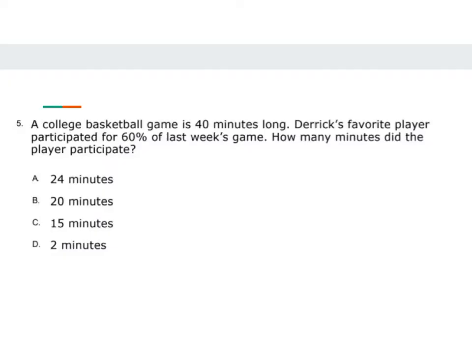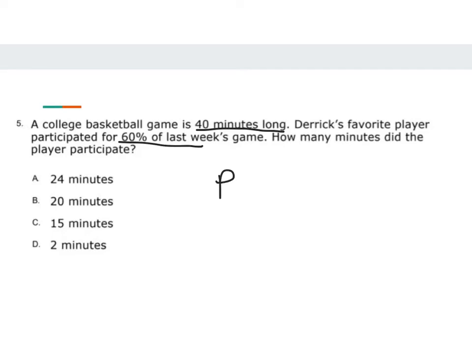So here's the first question. A college basketball game is 40 minutes long. Derek's favorite player participated for 60% of last week's games. How many minutes did the player participate? So remember, we have to determine what each of those represent.